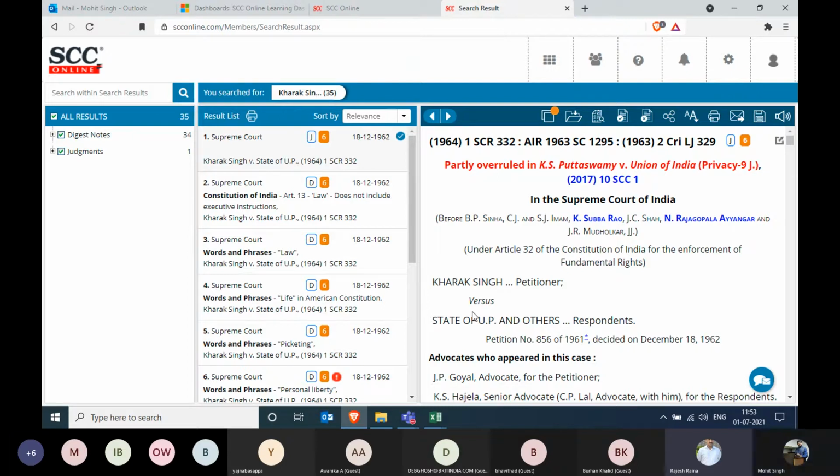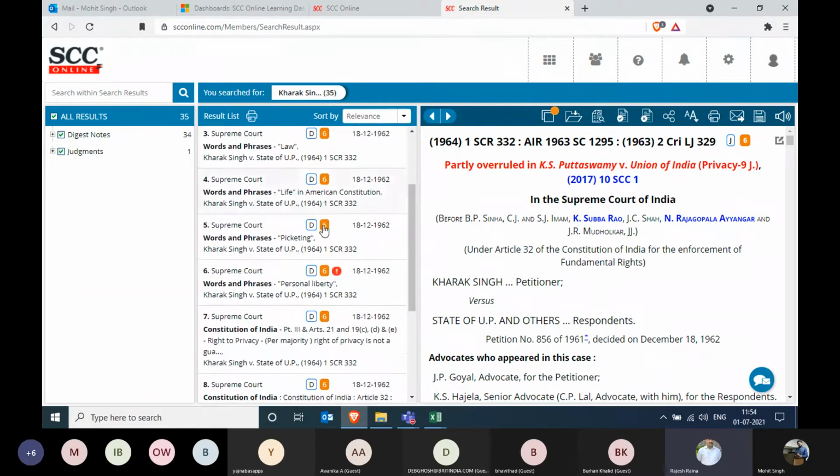Followed by that, the second one is showing the label denoted as D, which means that this is a digest note, and 6 is the quorum strength. Now, when we scroll down a little bit, around the sixth point there is another additional label, in the form of a red circle, which denotes that this particular law point has been overruled, as you can see.